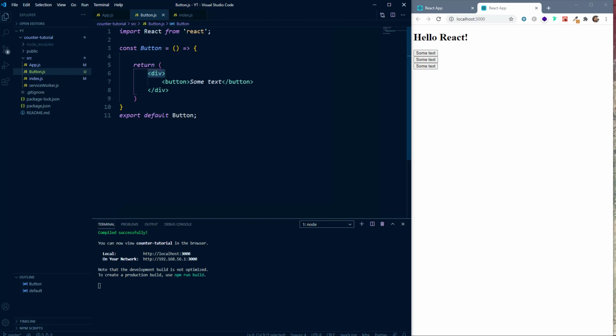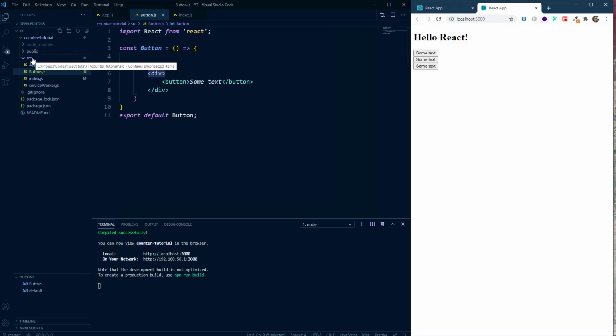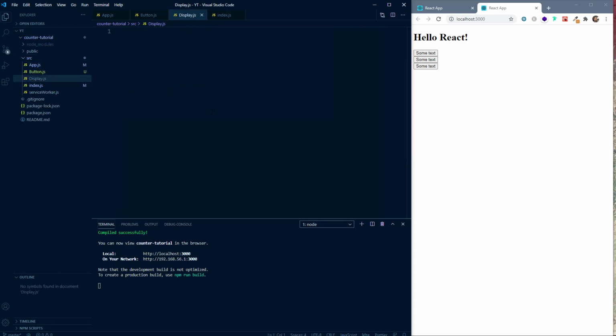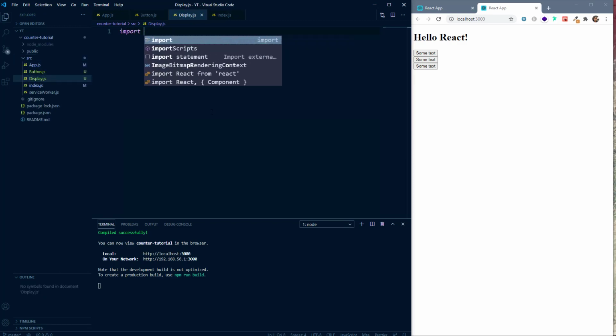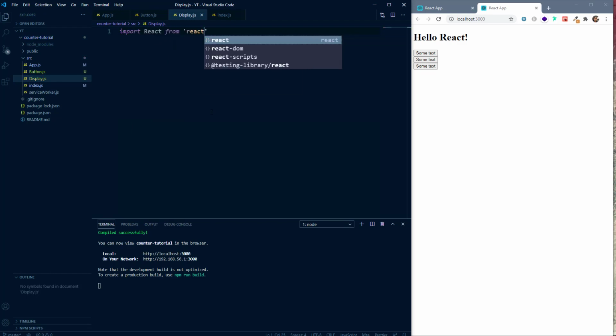Now we also need to have one more component, that is the display component to display our text. So let's create that now. So we'll go back to our src folder, and here we'll create another file, and we'll say display.js. Inside this again we'll write import react from react.